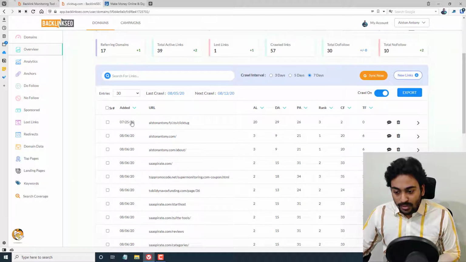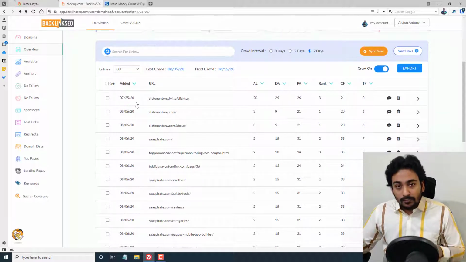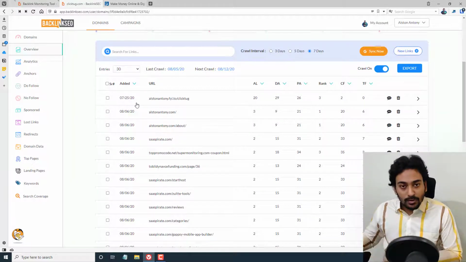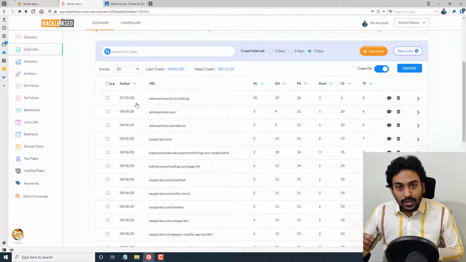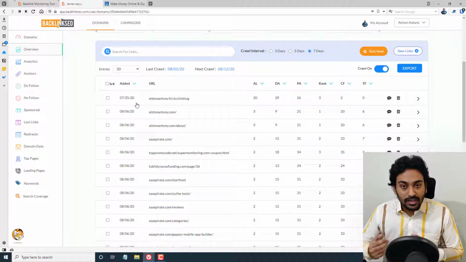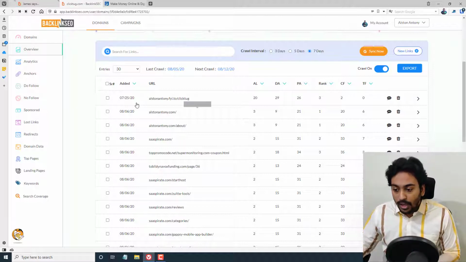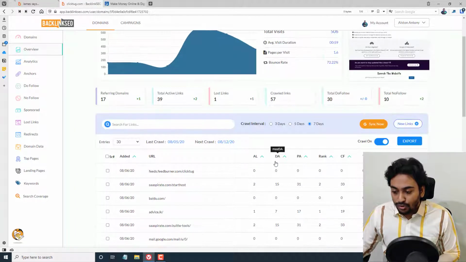And if I go down, this is the place where it will show all the backlinks which it was able to crawl from the Webmaster console panel, versus the backlink crawler. And if they add the backlink database, it shows what links it got from there also. You can see it shows all the links. Also you can see it shows the number of active links, and we can sort it from here. The DA is also shown here.